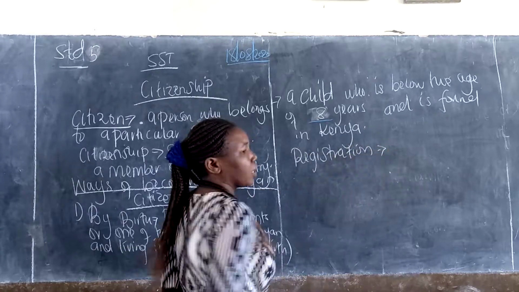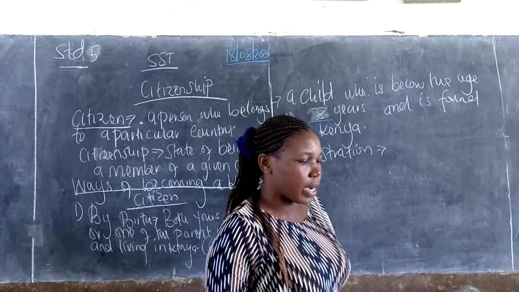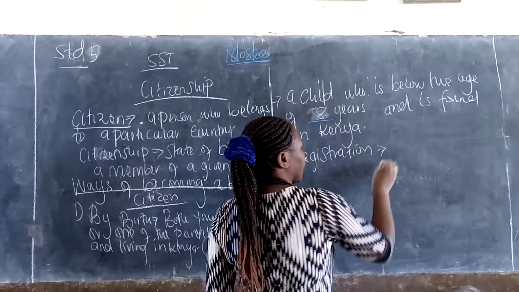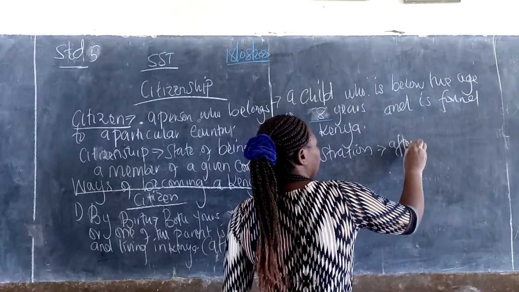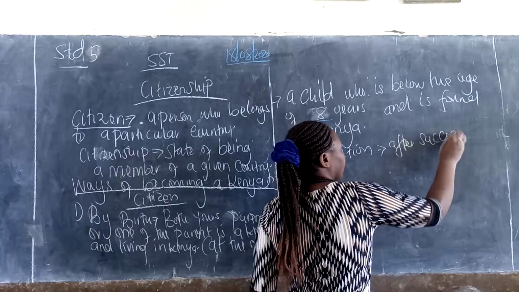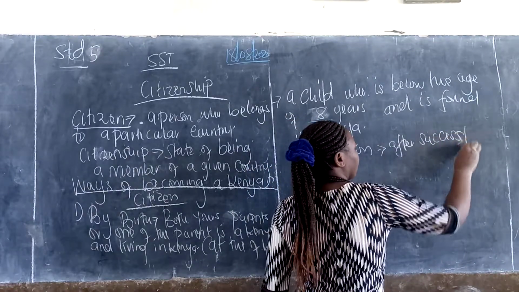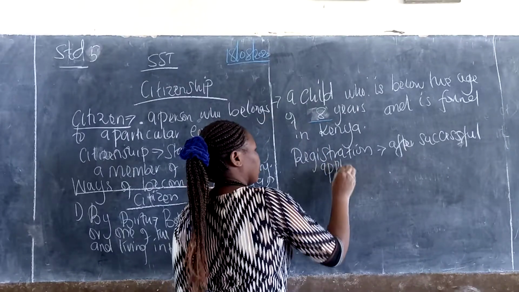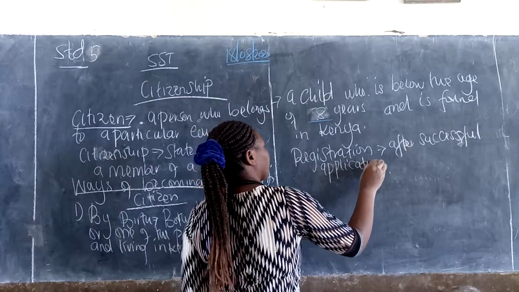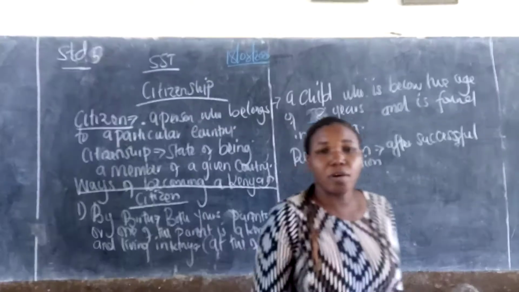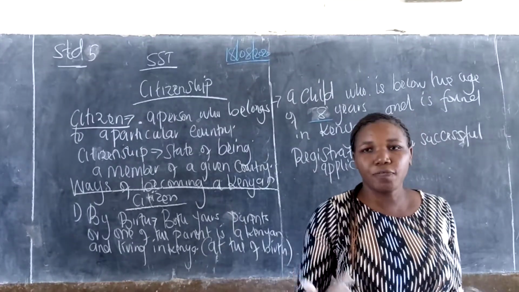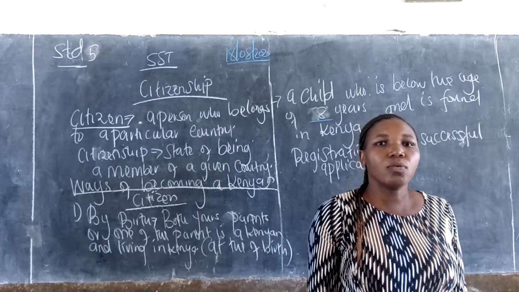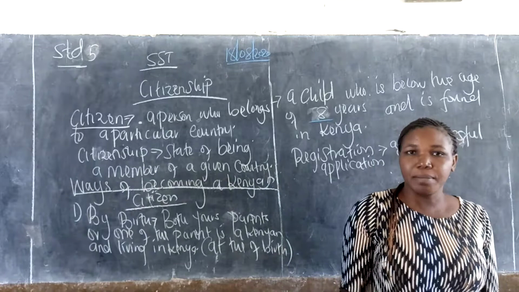By registration, this is when a person becomes a citizen after successful application. Maybe a person comes to Kenya from Uganda and wants to be a Kenyan, and marries a Kenyan man.